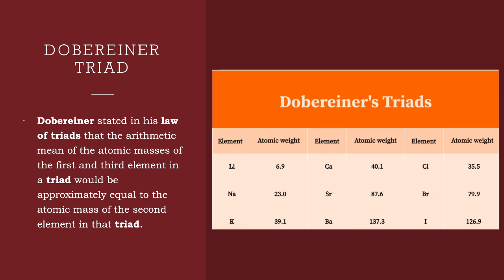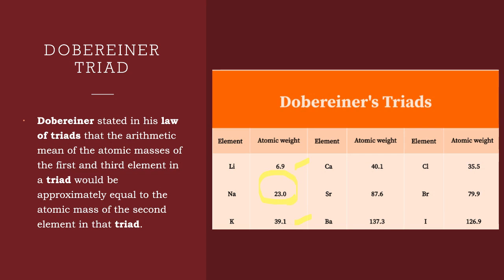We all know Dobereiner is the first scientist who wanted to classify the elements. So he grouped the elements in groups of three, that is a triad. Now, he arranged the elements in the increasing order of atomic mass and the similarity in the chemical property. What is the law statement? The arithmetic mean of the atomic mass of the first element and the third element will give you the atomic mass of the middle element.